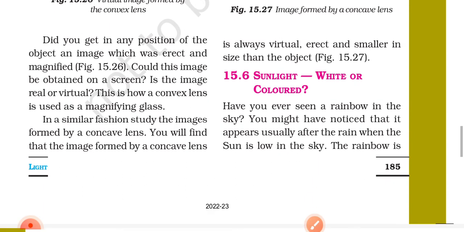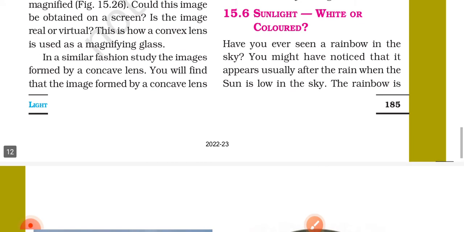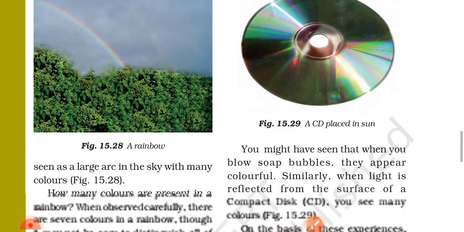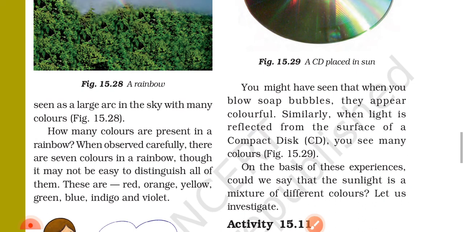15.6 Sunlight, white or colored. Have you ever seen a rainbow in the sky? You might have noticed that it appears usually after the rain when the sun is low in the sky. The rainbow is seen as a large arc in the sky with many colors. Figure 15.28.